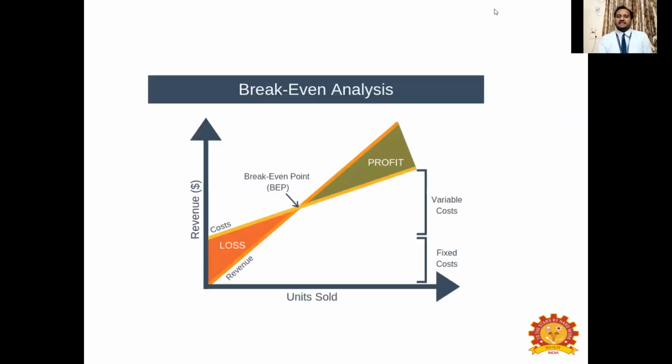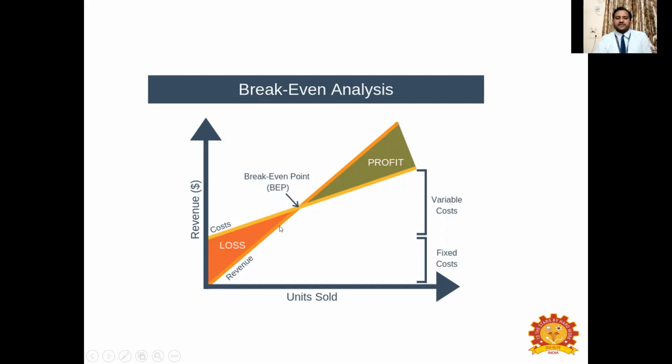Now, you can see here in this curve, the middle point is the break-even point, where the total cost is equal to total revenue. Until this point, whatever money that you incur is a loss, because you are not taking back the total money that you have invested, because slowly you will get revenue in your business. So revenue is here and cost is here. You are getting revenue on one side and you are investing money on another side.